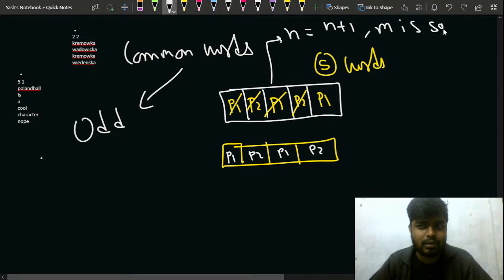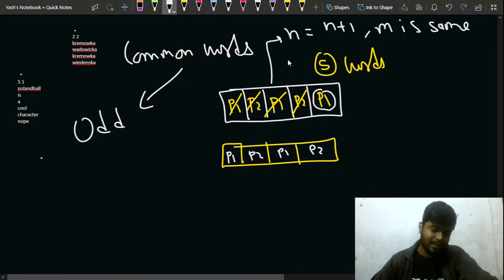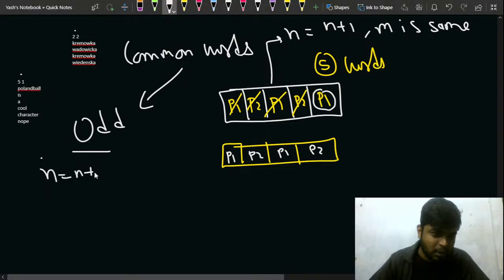Can I say this, that since player 1 is able to take one extra chance if it is odd, n will become n plus 1 and m will remain the same? Can I say this effectively? Just quickly let me know in the chat. If it is odd, then my n changes to n plus 1 and m is the same.